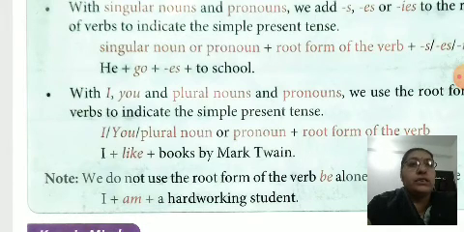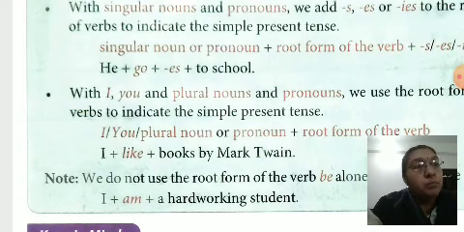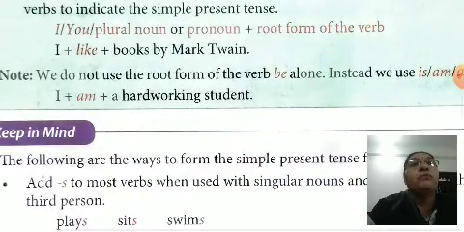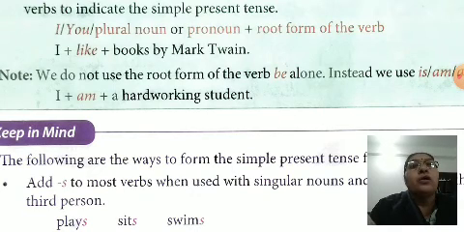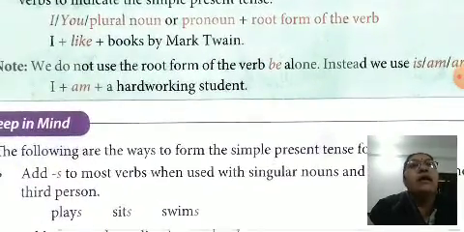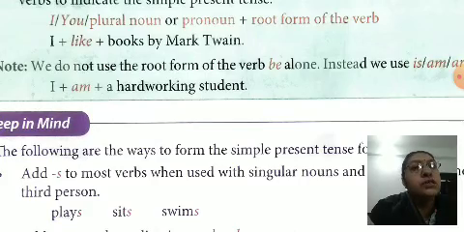Daivat goes. Why? Because here we use the singular name of a boy. I, you, plural noun or pronoun plus root form of the verb. I like books by Mark Twain. Note, we do not use the root form of the verb be alone. Instead, we use is, am, are. I am a hard-working student.